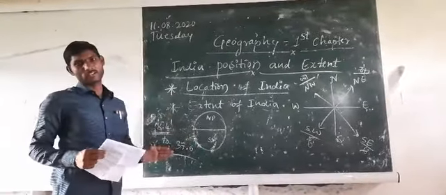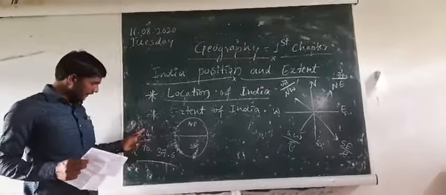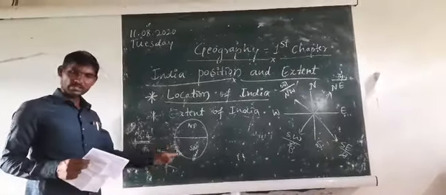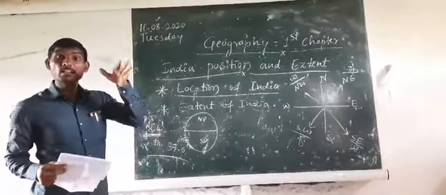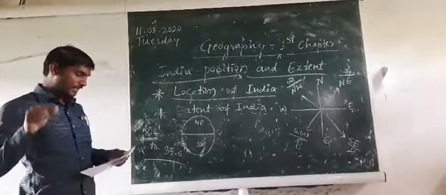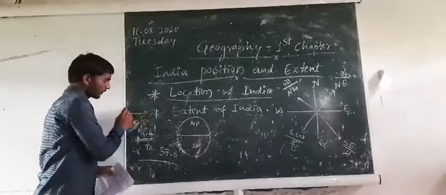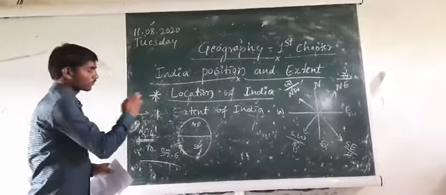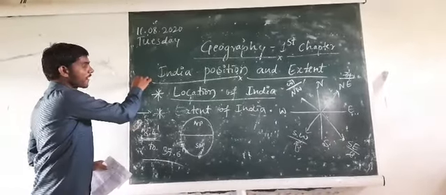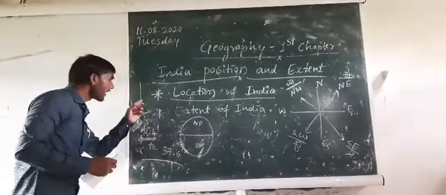India is located in the north latitude line. The same way, one more line is east longitude. Those imaginary lines from north to south are considered as longitude lines.